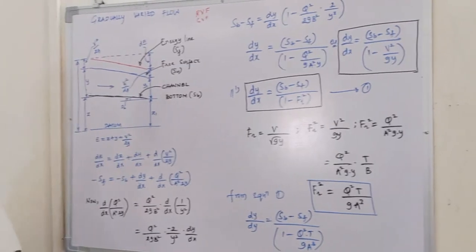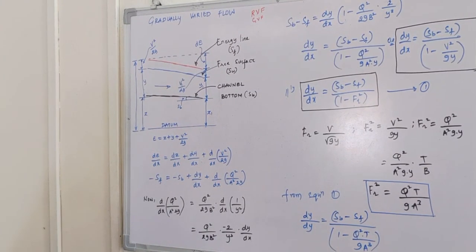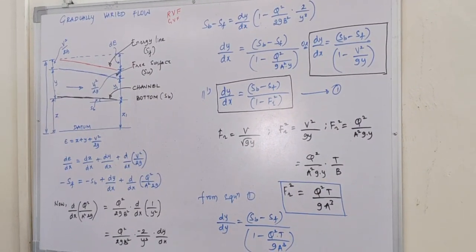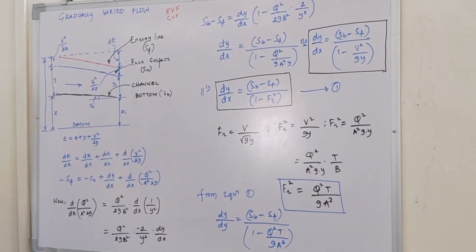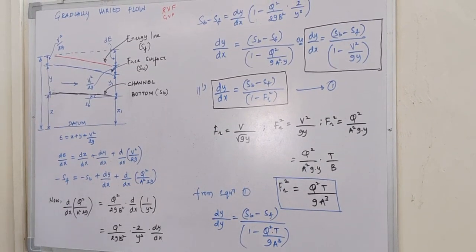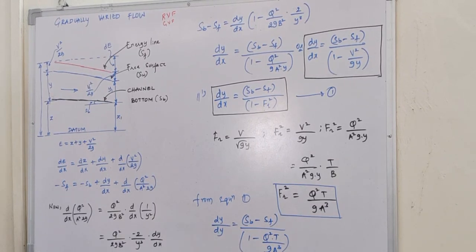Here we have derived the mathematical equation for the hydraulic jump. Because of the change in depth from supercritical to subcritical depth, there is a jump. That jump is called the hydraulic jump, and we have derived the quadratic equation for the hydraulic jump. We also know the solutions for that quadratic equation, which we discussed in the earlier classes, and we have also solved problems. So in today's session, let us start the study on gradually varied flow.